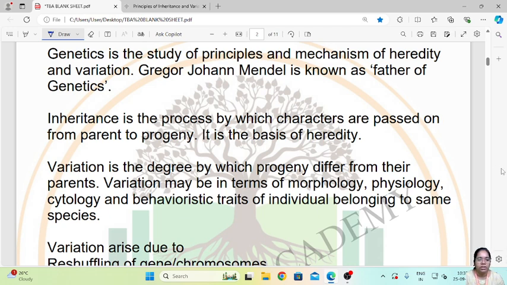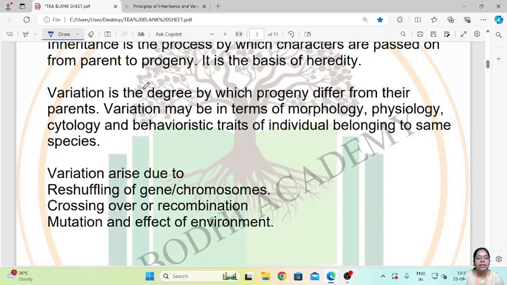And what is variation? Variation is basically the degree by which progeny differs from their parent. The offspring will not be identical to the parent. It will have certain characters from the parent, but it will not be like a clone of the parent. That is, it will not be an exact copy of the parent. How is this formed? This occurs because of variation, that is, there is a difference in the offspring compared to their parents.